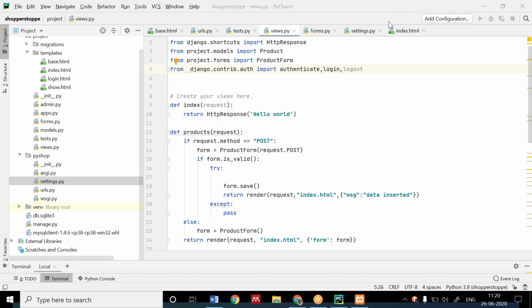After this, I'm not going to do anything new. Just make this one run. In the next session, I will show you how to view these, how to view the data which has been inserted in your database. Firstly, insert this into the database.